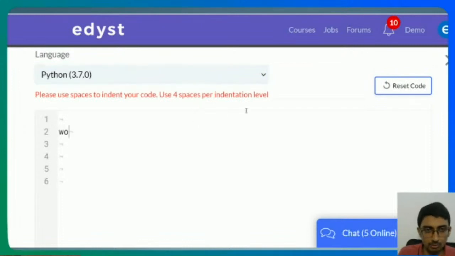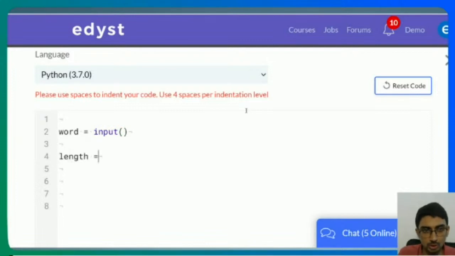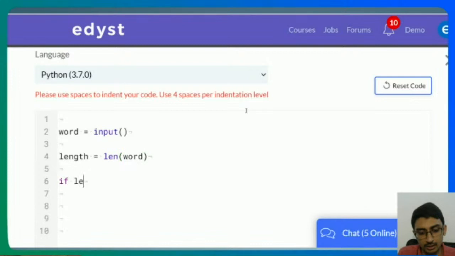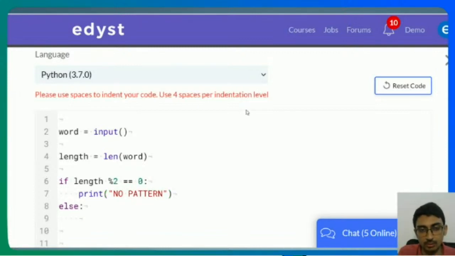So here we go. Take word is equal to input. All right. Length is equal to len of word. So I first take the length of the word. If length is odd, or rather if length is even, modulo 2 is equal to 0, I simply print no pattern and we exit at this point, right? Else, and here is where I figure out what to do next, right?